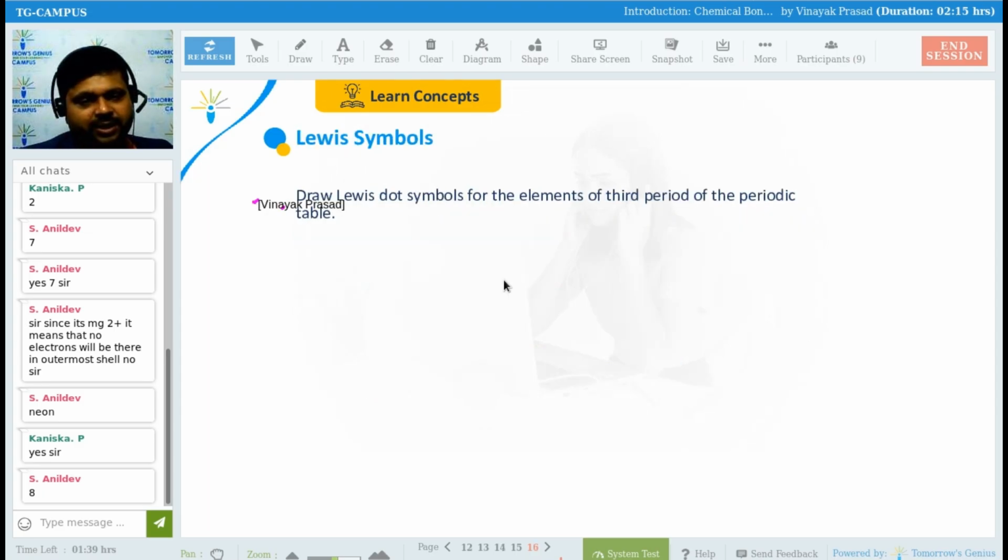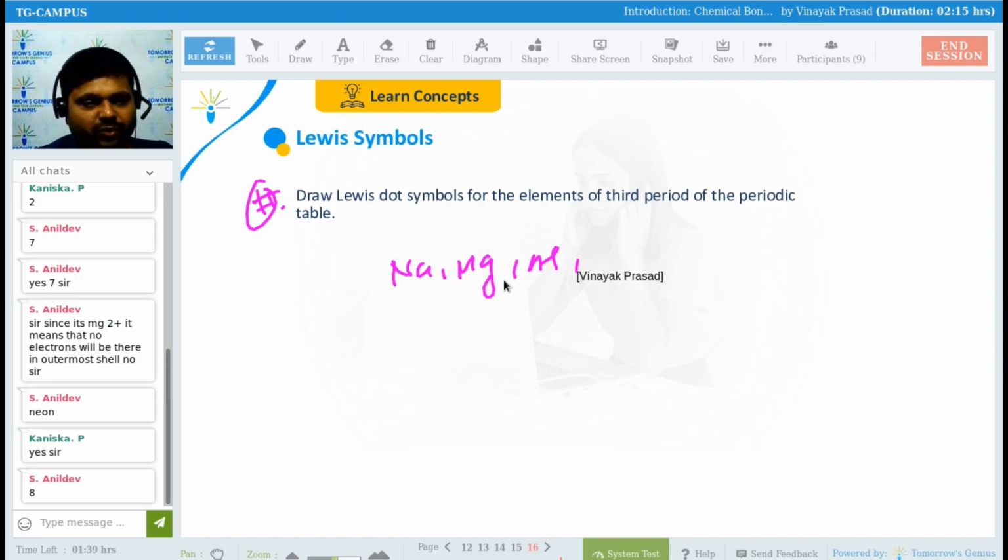So will you be able to do this question? Draw the Lewis dot symbol for the elements of the third period of the periodic table. In the third period, what elements are coming? Sodium, magnesium, aluminum, then silicon, phosphorus, sulfur, chlorine, argon. Yes or no? Where is 1 electron? Sodium, magnesium. Yes, silicon will also be there.